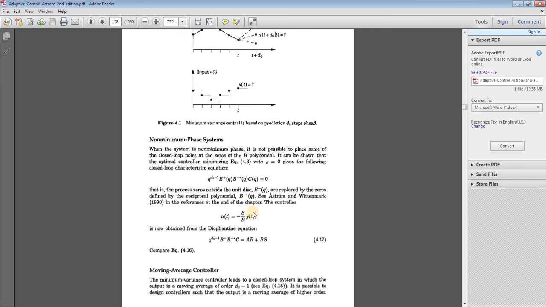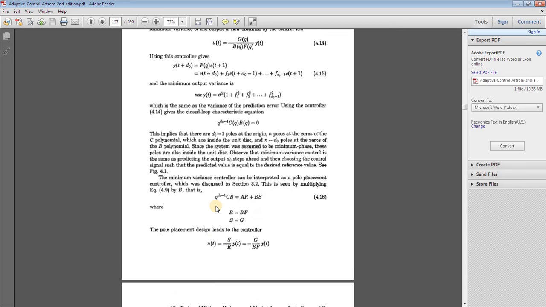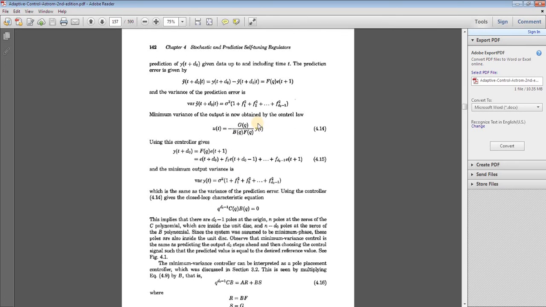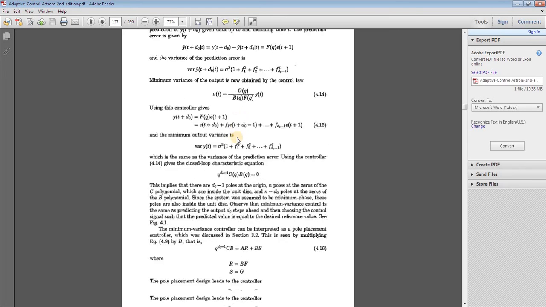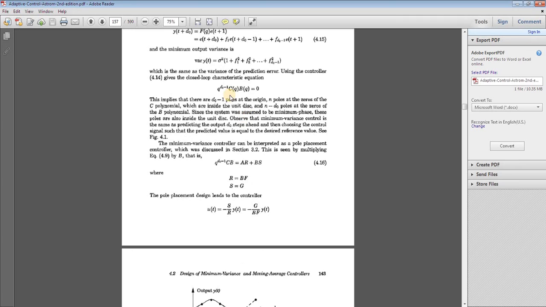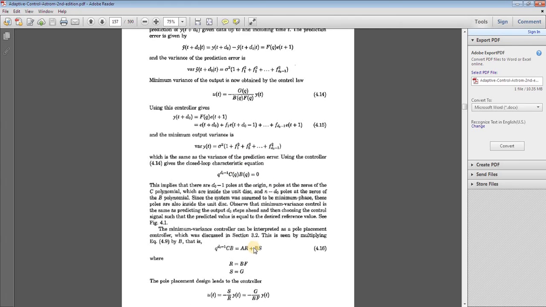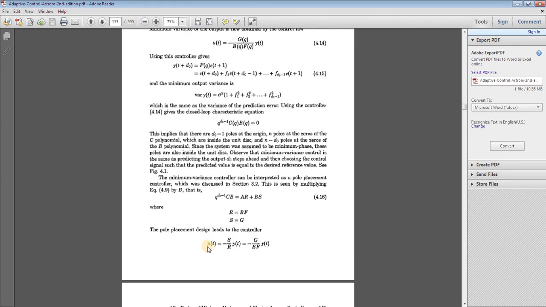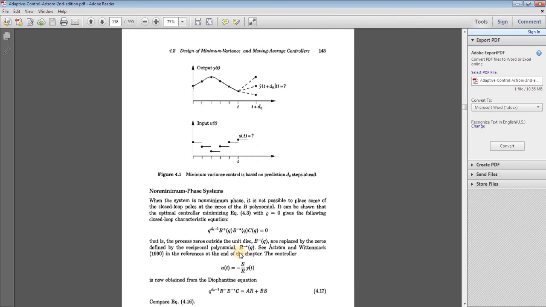Now the control law or the controller here is different from the controller for minimum variance in a minimum phase system. For non-minimum phase, it is just u(t) equals minus S upon R y(t), which is quite the same as that of the pole placement design.